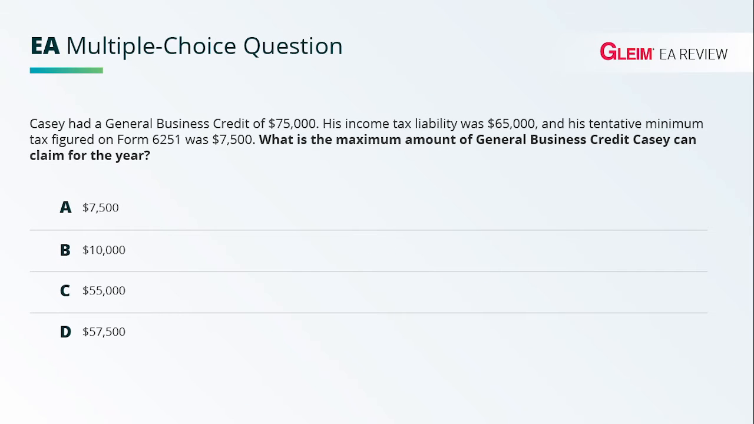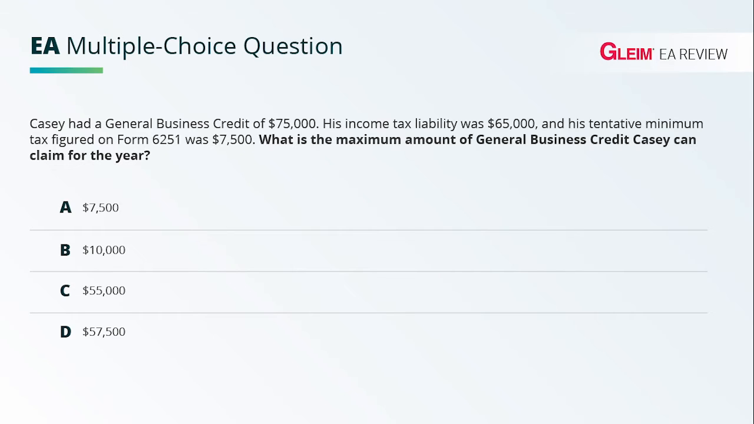Casey had a general business credit of $75,000. His income tax liability was $65,000, and his tentative minimum tax figured on Form 6251 was $7,500. What is the maximum amount of general business credit Casey can claim for the year?